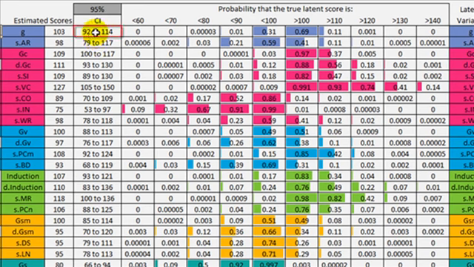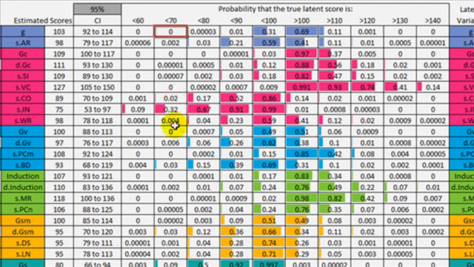So the confidence interval around G is actually fairly wide. Our best guess is that G is 103. Our 95% confidence interval goes from 92 to 114. So the odds are very good that it's between 92 and 114. Now, I've put some thresholds here at increments of 10 index score points, and you can use it to estimate how likely it is that G is really below 60. Given that our estimate is 103, the probability that it's below 60 is so low that even rounded it's 0.